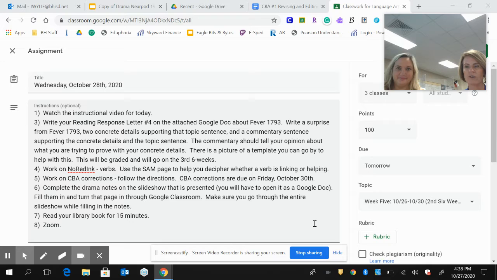Let's make sure that we start off the right way so that you're ready and in the right frame of mind to start your language arts work. Okay, so let's breathe in and out. Breathe in and out. Chance to reset, one more time and out. Smile, it makes us feel better. Yes, halfway through the week.